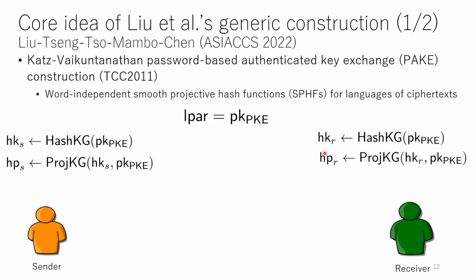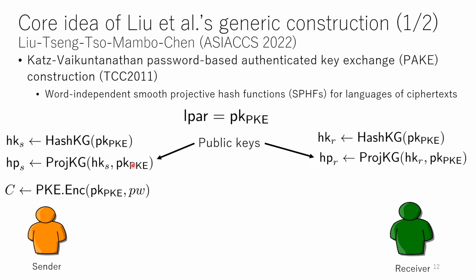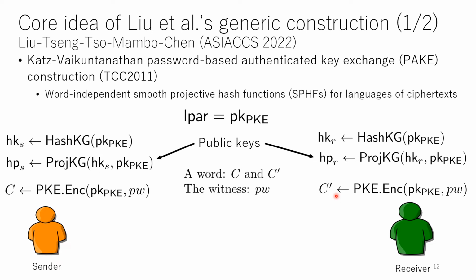The receiver also generates a hashing key and projection key. This projection key is the public key of each sender and receiver. A password is encrypted by using this public key, and let C be a ciphertext. And C prime is also a ciphertext of some password. Here the word is a ciphertext C and C prime, and the witness is the password.